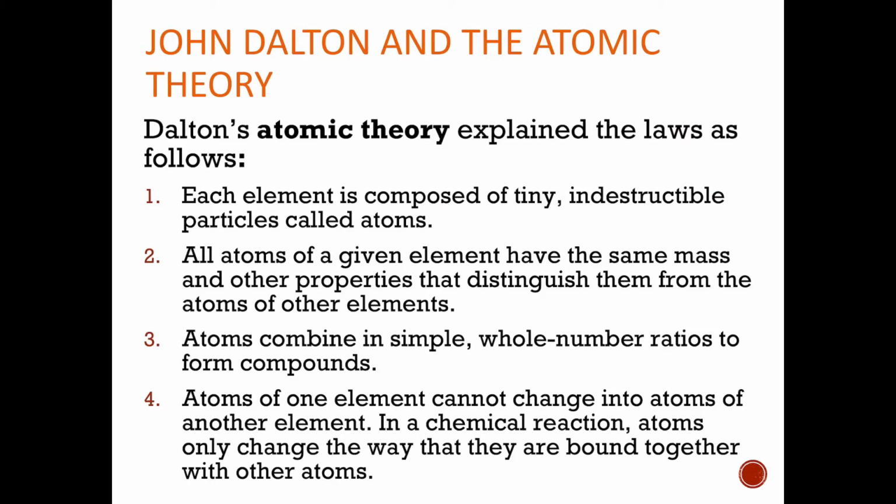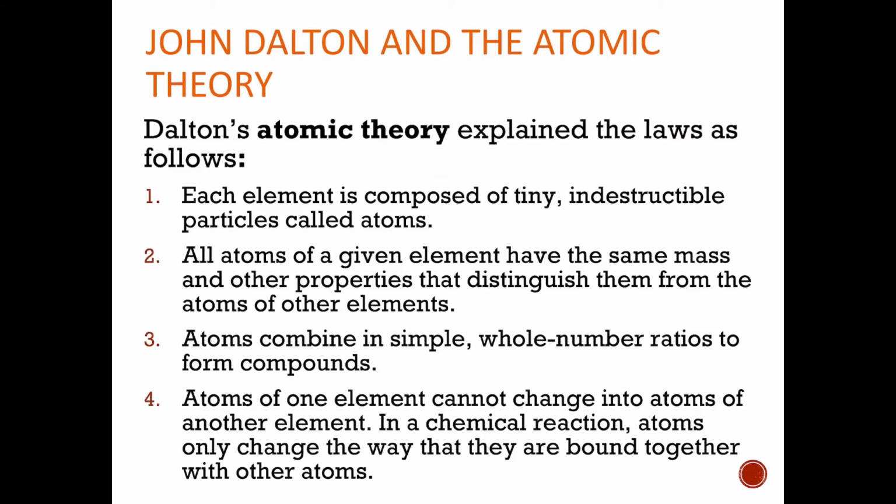So John Dalton was like, all right, if you take something, like a piece of paper, and you tear it in half, and then you tear it in half again, and you keep doing that, eventually you've got to get to a point where you can't tear it in half anymore. You've got to get to something so small that it can't be torn apart. And this is what he was saying is the atom, something that is tiny, indestructible, and so we're going to call it the atom based on that Greek word atomos. Okay, so that's his first postulate.